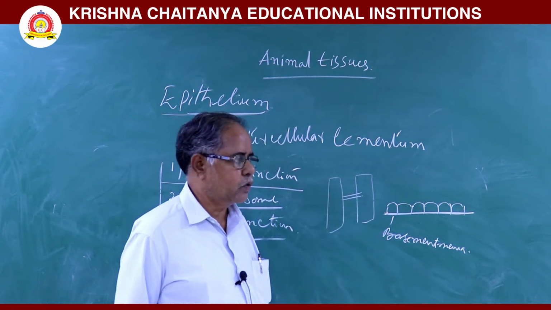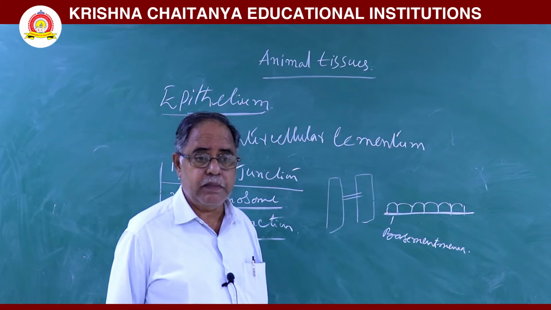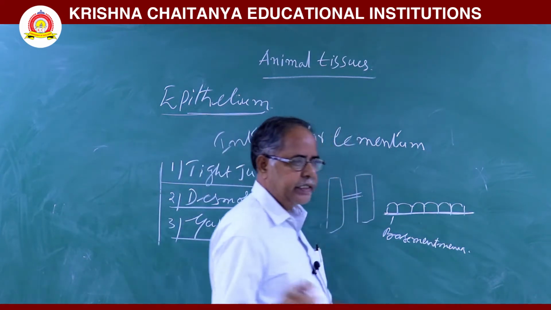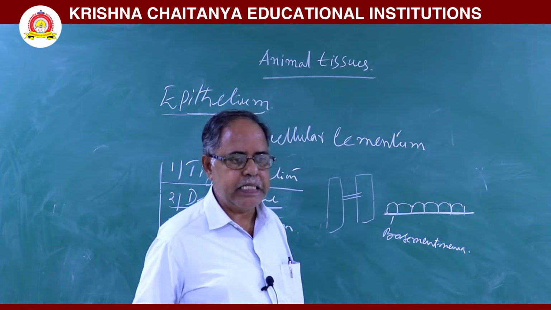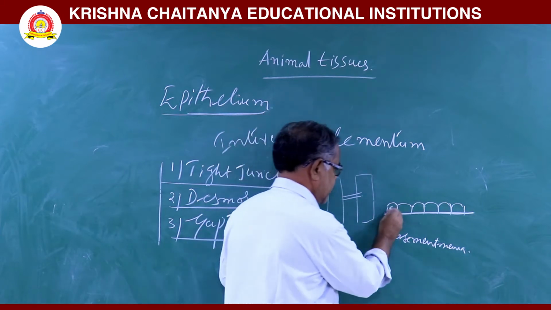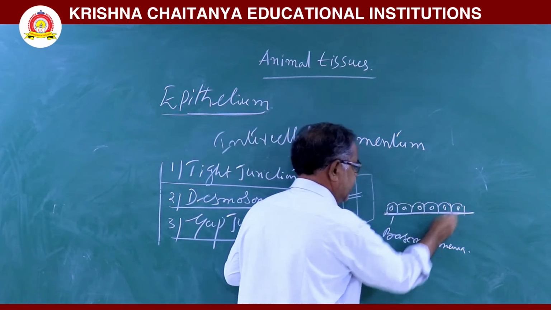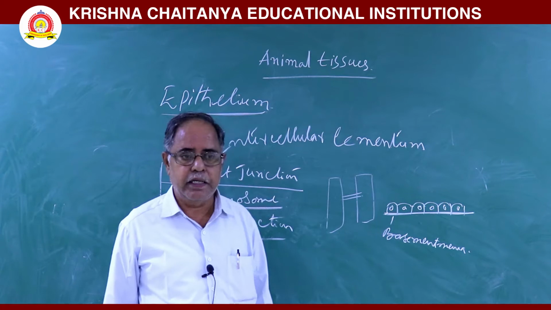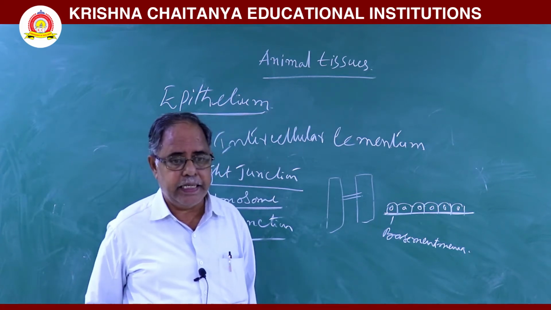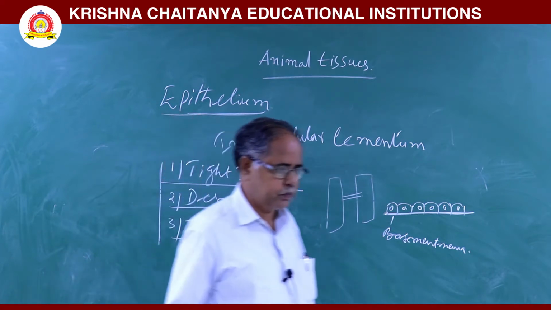Next, here two types of lamellae are there. One is a basal lamellae, the other is a reticular lamellae. Basal lamellae is very close to the epithelial cells. Reticular lamellae is very close to the underlying connecting tissue.